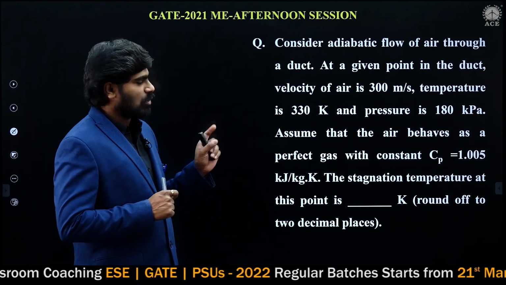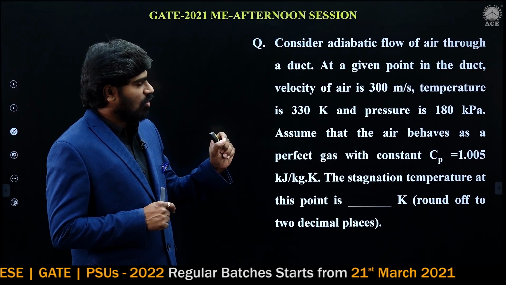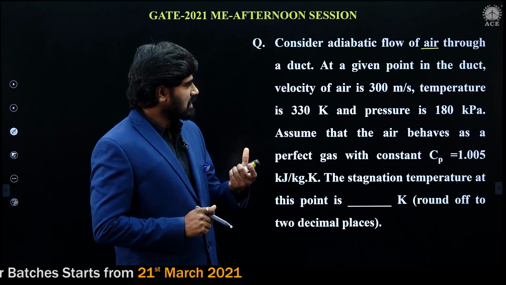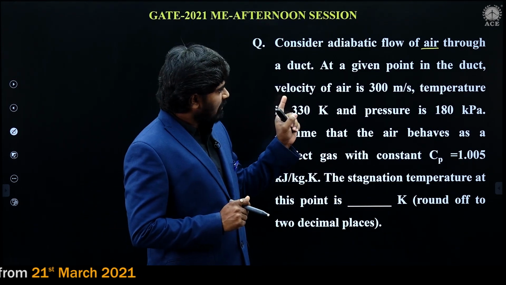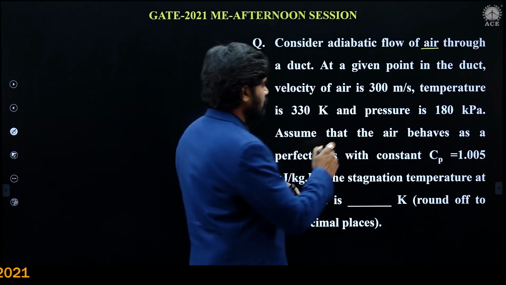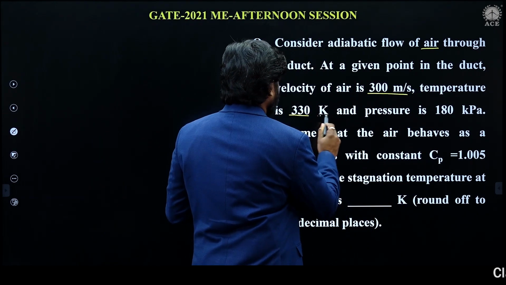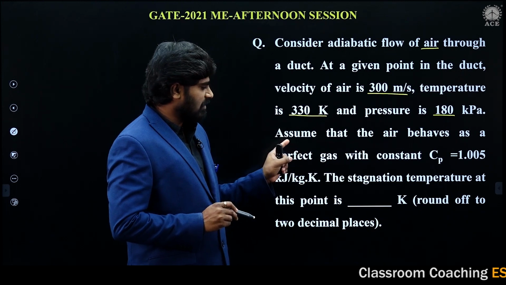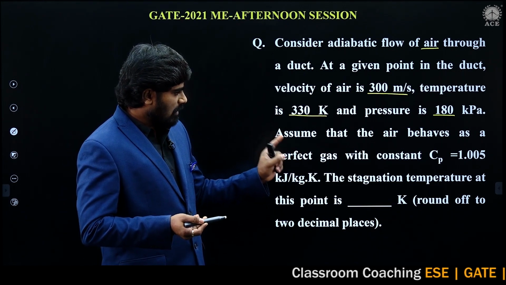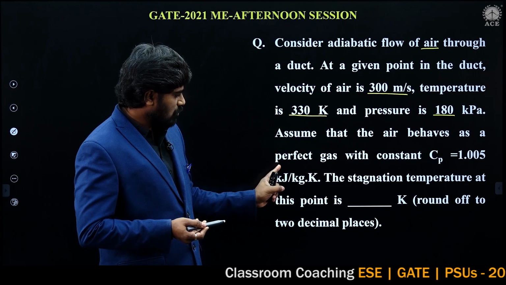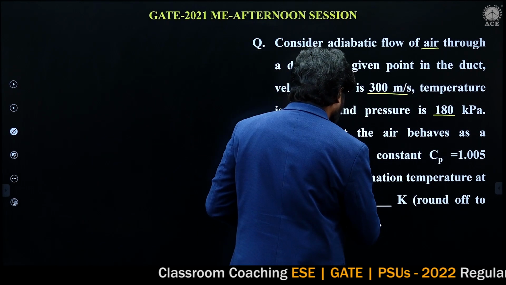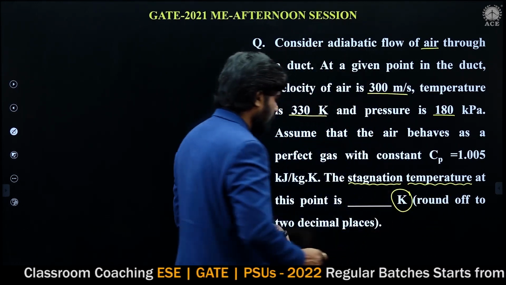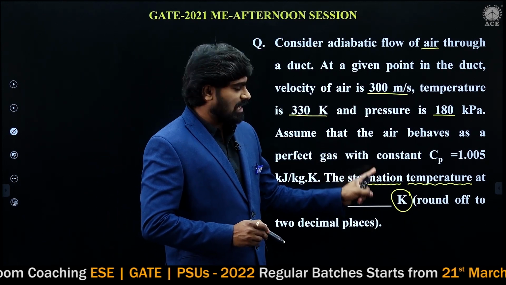Now let us solve this problem. Consider adiabatic flow of air through a duct. Duct means it is a pipeline. At a given point in the duct, velocity, temperature and pressure are given. Assume that the air behaves as a perfect gas, which is nothing but an ideal gas, with constant specific heat. Cp is given as 1.005 kilojoule per kg. The stagnation temperature at this point, in Kelvin, we have to calculate.